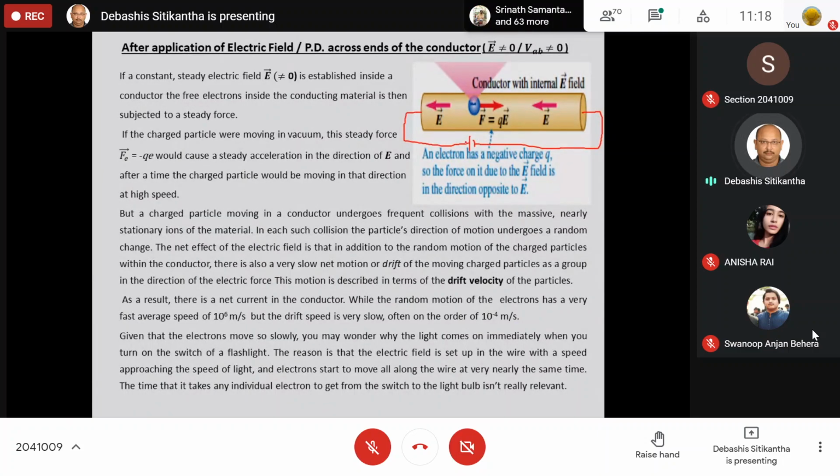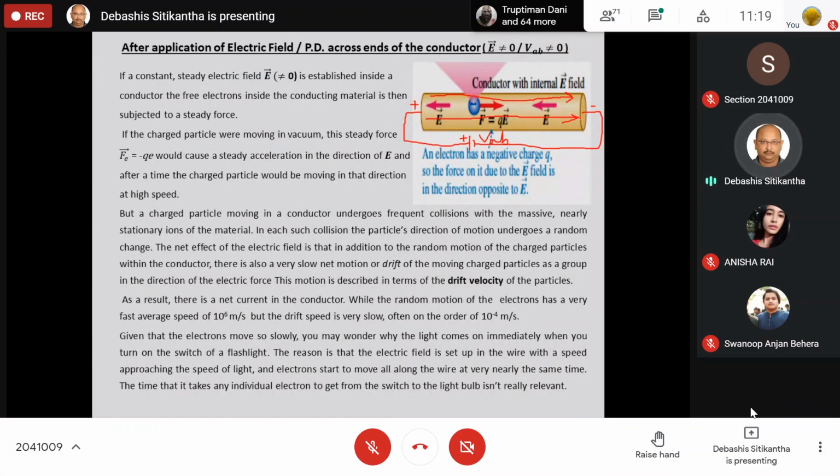So when I applied this potential difference VAB across the two ends of the conductor, the first thing that will happen is there will be a creation of electric field inside the conductor like this. Obviously, if the positive terminal of the source is connected to this side, then this will become positive and this will become the negative end of the conductor. And you all know that electric field starts from the positive end and terminates at the negative end. So your electric field is going to be directed in this manner.